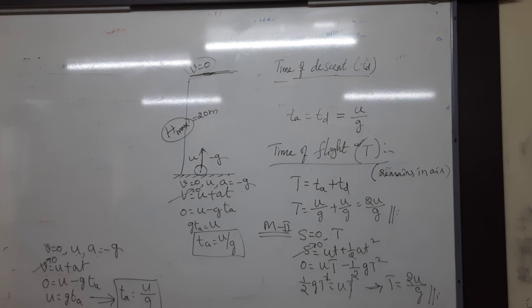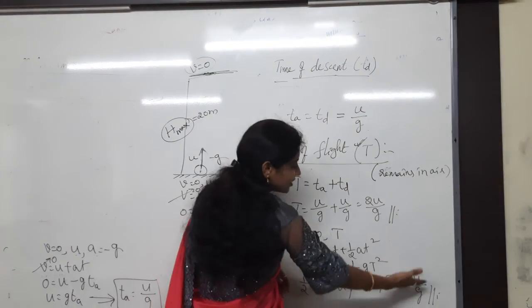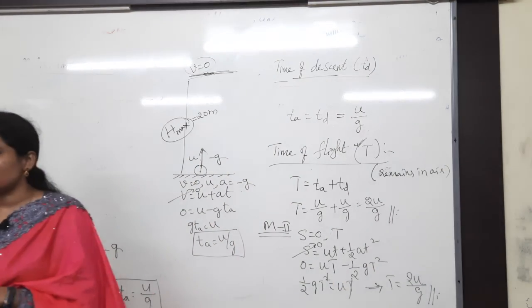I was thinking something. If the body is projected upwards with the speed of 10 meter per second, find the time taken by the body at the end of its vertical motion. At the end of its vertical motion. 2 seconds. The end of the vertical motion is nothing but the time of flight only, na? Again it will reach the ground only. What is the answer? U is equal to 10. 10 gets cancelled. T is equal to 2 seconds. That's it.